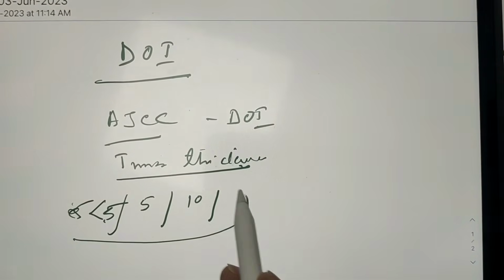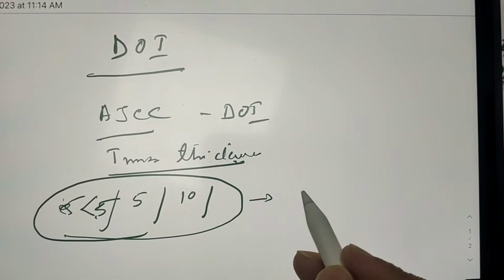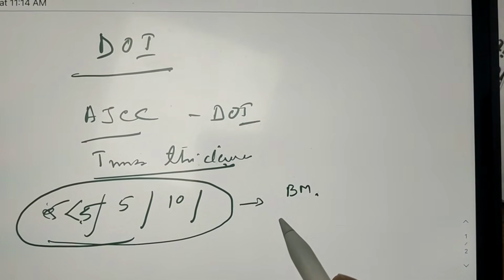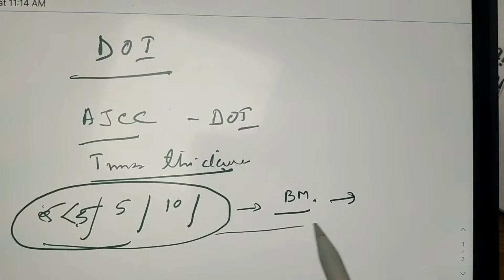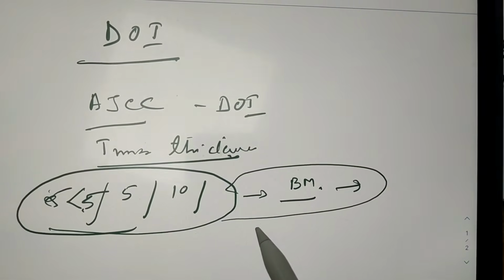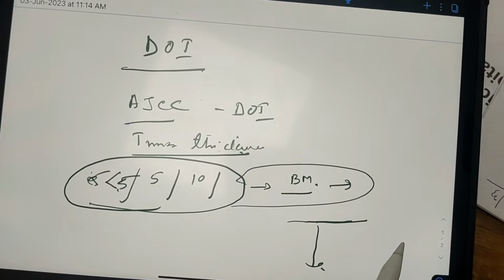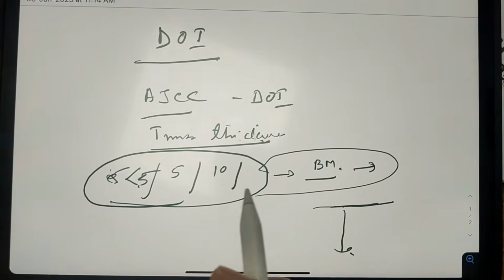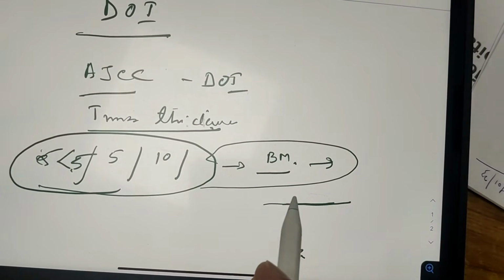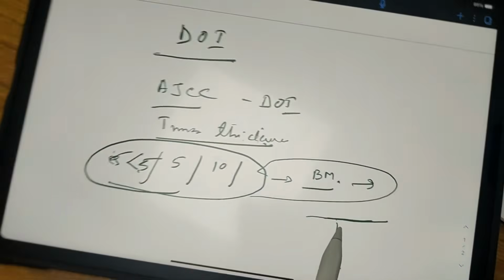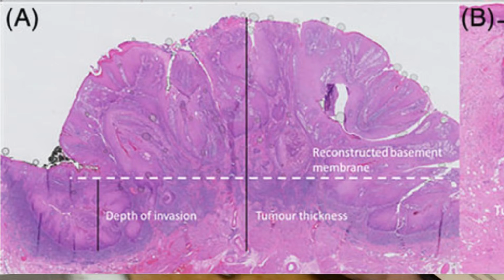So, all this is primarily based on distance from where? From the basement membrane of adjacent normal mucosa, down. Yes, this is what the AJCC 8th edition is saying. Secondly, the question relating to the oncological significance of DOI is what we should be concerned about. The oncological significance is related to depth in terms of penetration involving the lymphatics. It is there in NCCN as well.